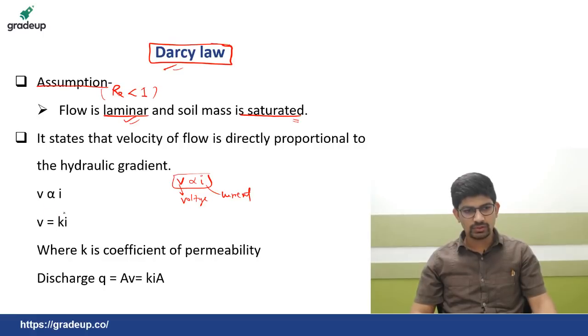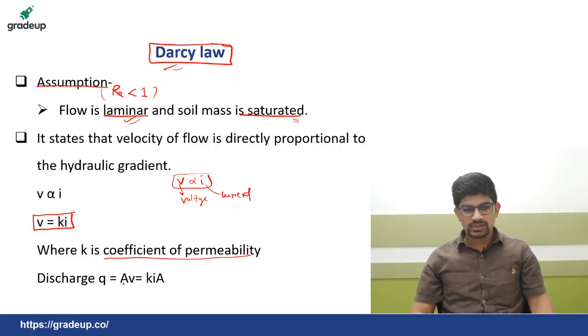So if you remove the constant of proportionality, it is V equals K i, where K is the coefficient of permeability. Now, discharge Q is area into velocity, and velocity is K into i. So Q equals K i A becomes the expression for discharge.